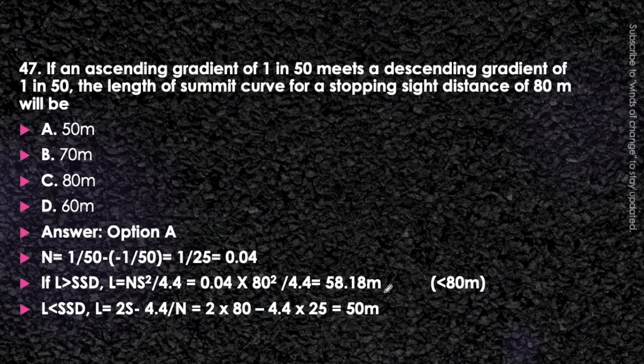Now we have observed here that since we have adopted L as more than SSD, but since L obtained, 58.18, is less than SSD, that is 80 meter, we will go for the length less than SSD formula, which is given by 2S minus 4.4 upon N. Now in this case, it will be 2 into 80 minus 4.4 upon N, that is 4.4 into 25. So the answer will be 50 meter. Okay, so option A will be the correct answer, that is 50 meter.